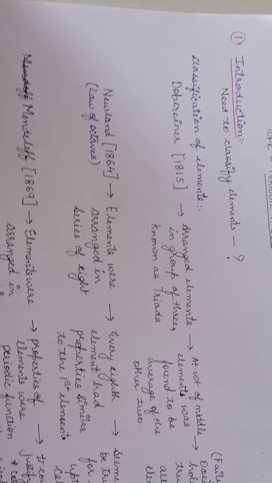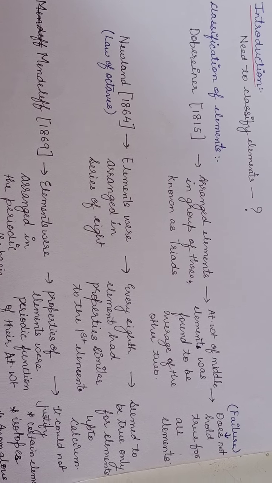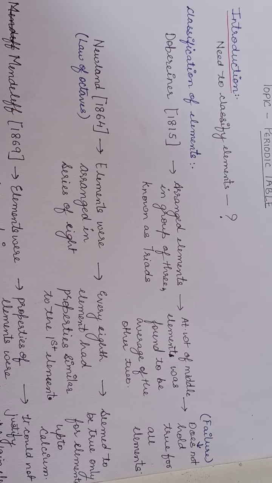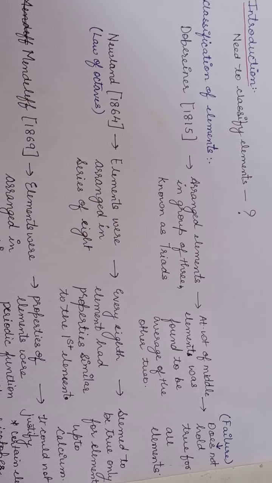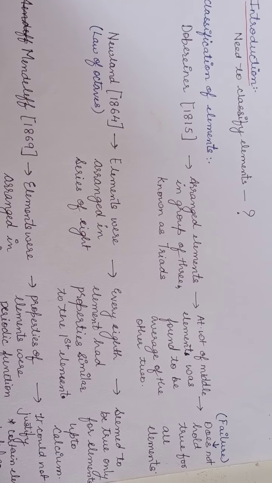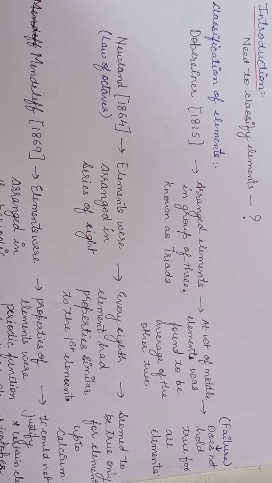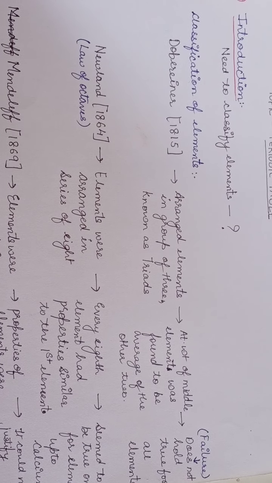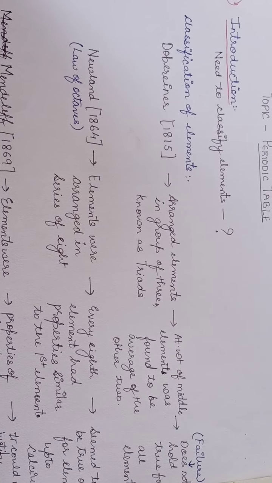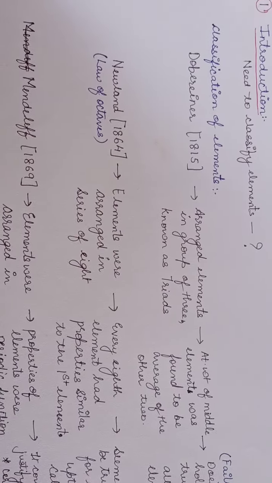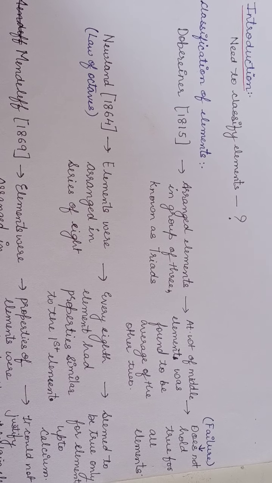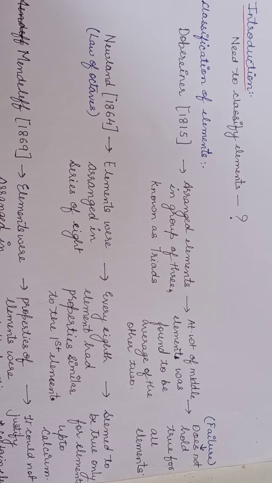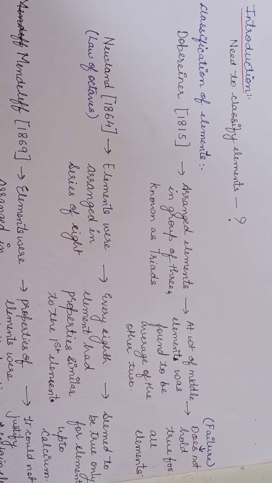Further, you can see I have mentioned here the classification of the elements. Earlier, many chemists and scientists have tried to classify the elements, some of which are given here. The first one is Dobereiner. You can see here I have mentioned the date, that is 1815. Dobereiner arranged the elements in groups of three, which were known as triads.